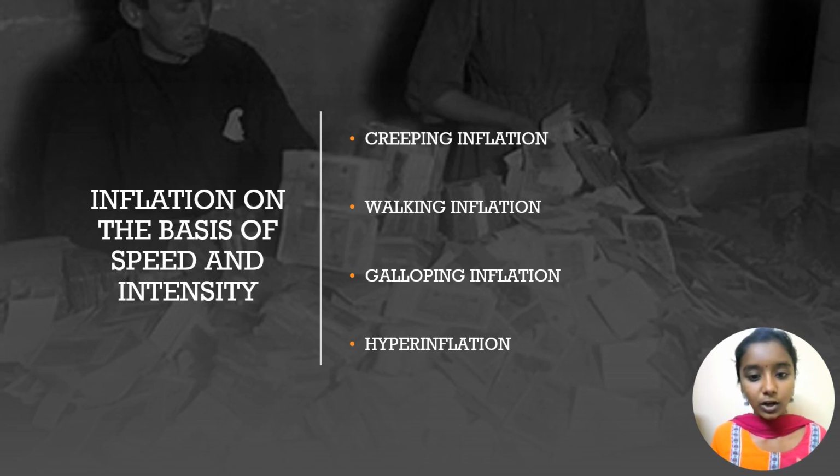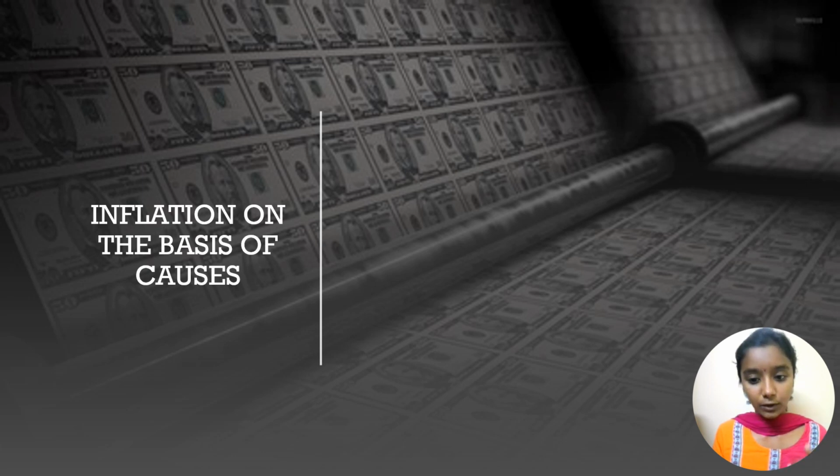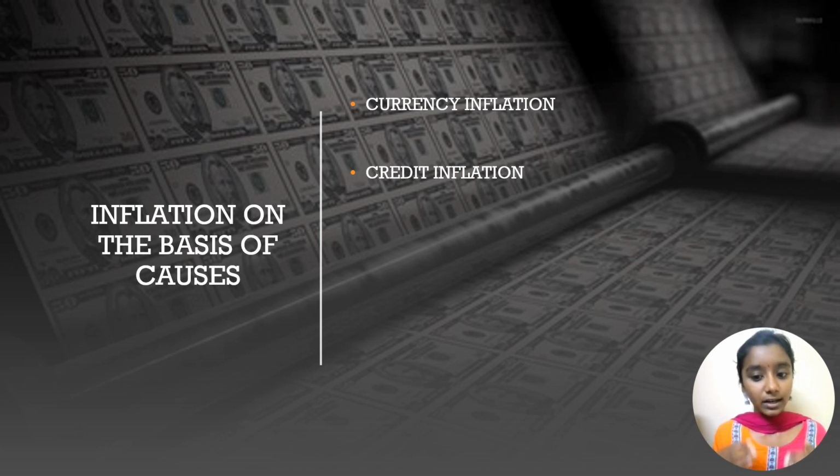Now, let us talk about inflation based on its causes. The first is currency inflation. Currency inflation is caused by excessive printing of currency notes. The second type is credit inflation. This occurs when commercial banks sanction loans and advances to people in large numbers when the economy does not need it. This situation leads to a rise in the price level.